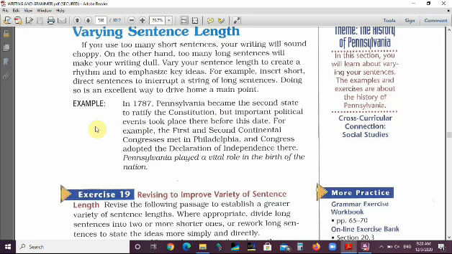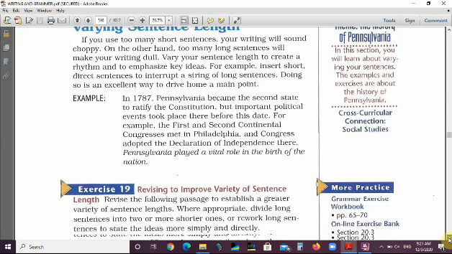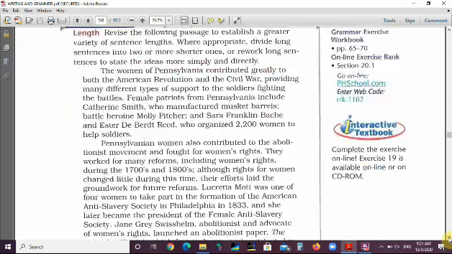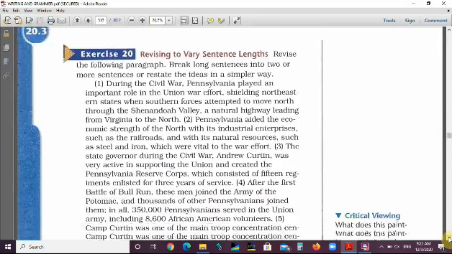We can make it simpler by dividing it into two sentences. We can say, in 1787, Pennsylvania became the second state to ratify the Constitution. I can stop here and put a period, and begin a new sentence with a capital I, delete the word but, of course. Important political events took place there before this date. So I can make a long sentence like this shorter in the way we discussed. Let's move on to the second point.